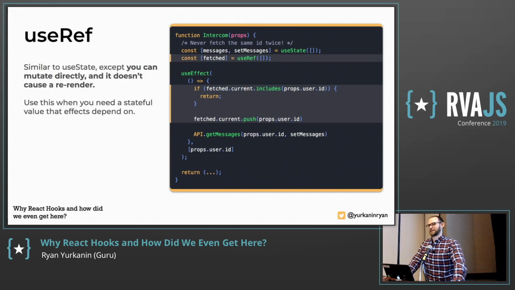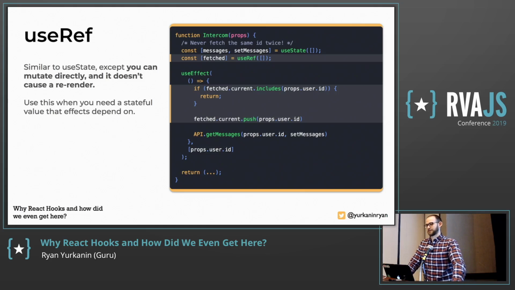And now I'm going to talk about a couple other ones. So we have useState, useEffect. Those are the two most common ones. useRef. This one is super similar to useState. You can mutate it directly, and it doesn't cause a re-render. So you might ask, when would I want to use that over useState? It's important if you want to keep a value, but the render doesn't necessarily depend on it.